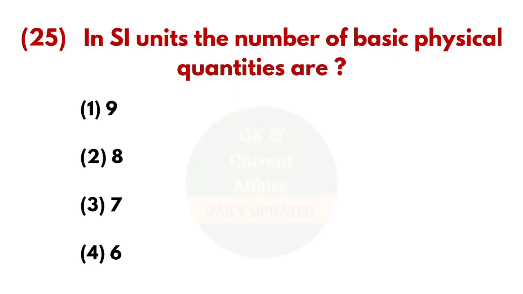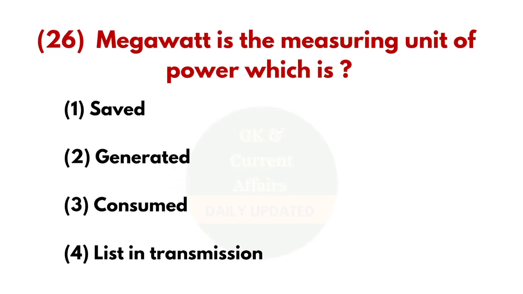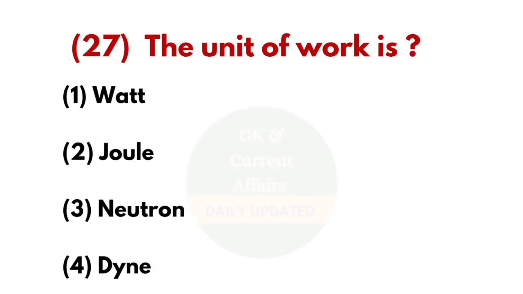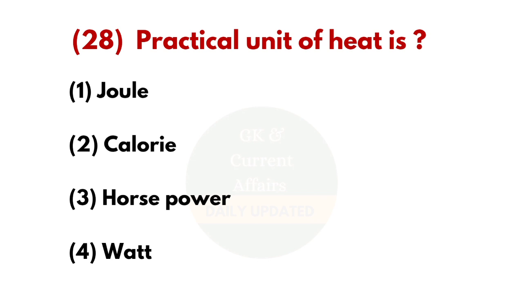25th question, in SI units, the number of basic physical quantities are? And the answer is 7. 26th question, Megawatt is the measuring unit of power which is? And the answer is generated. 27th question, the unit of work is? And the answer is joule. 28th question, practical unit of heat is? And the answer is calorie.